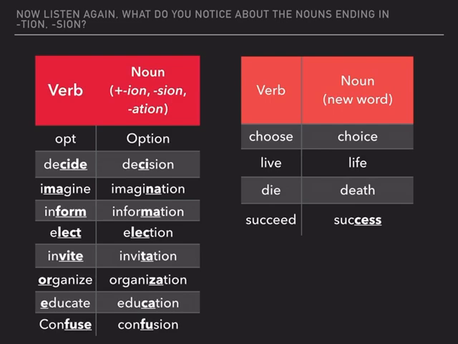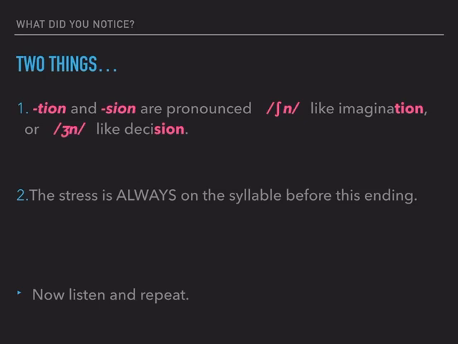Now, there are two things you should notice. One with relation to pronunciation and one with relation to stressed syllables. Shall we check? So what did you notice? Two things. Well, number one, T-I-O-N and S-I-O-N are pronounced shun, like imagination, or jeune, like decision.